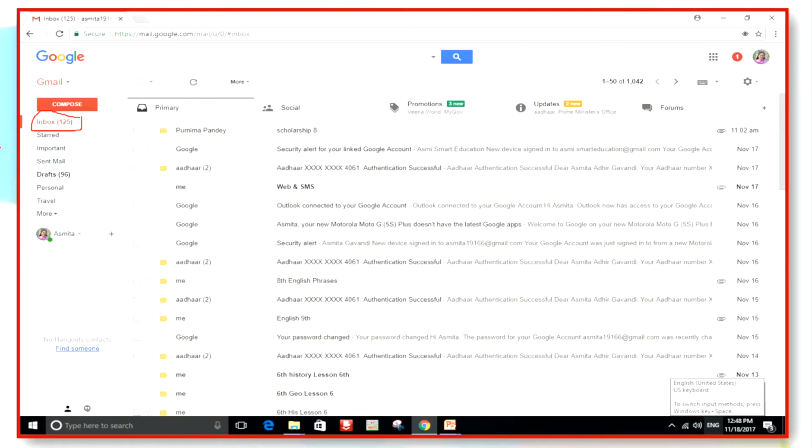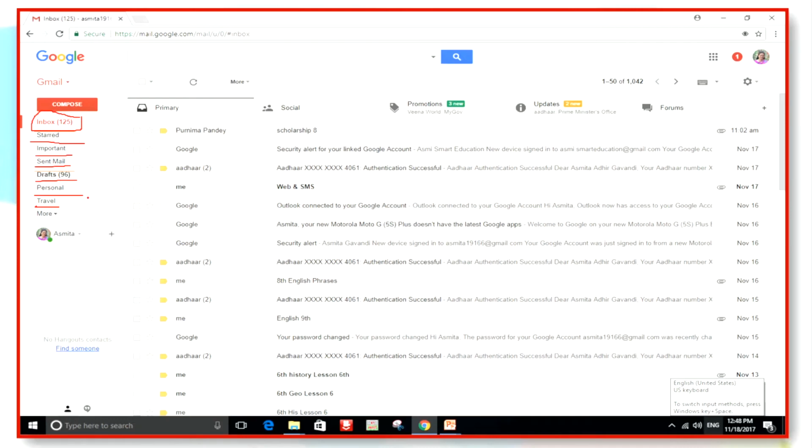Then you have these starred messages, meaning the messages which are very important. You do not want these messages to get deleted. Then you have one more section for important mails. You have mails which you have sent. Then you have drafts. Can you see? You have drafts here, 96, that is mails which you have written but have not sent. You have personal mails, travel related mails, etc.